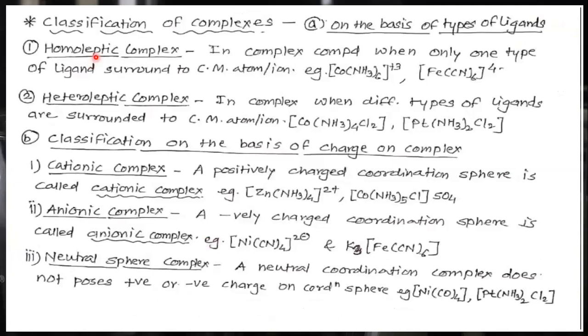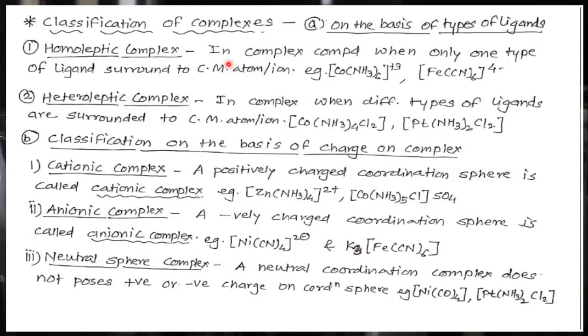Now, classification of complexes. The first way of classification is on the basis of types of ligands. First, homoleptic complex, and second, heteroleptic complex.